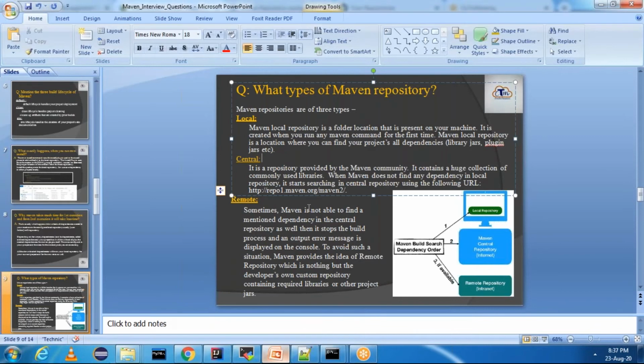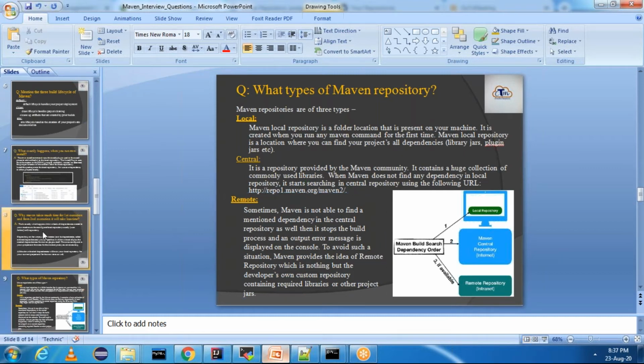These are the three types of repositories, and the order is, it will look in local repository. If it is present in local repository, it won't go to central or remote. If it is not available in local repository, then it will go for Maven Central repository. And if it is not available in Maven Central repository, it will look in remote repository, which is intranet, if available. This is the dependency order. Whenever we give any dependency, first it will look in local repository and then it will go to central repository. If it is not present in both the places, it will go and look in your remote repository. These are the three types of Maven repository.